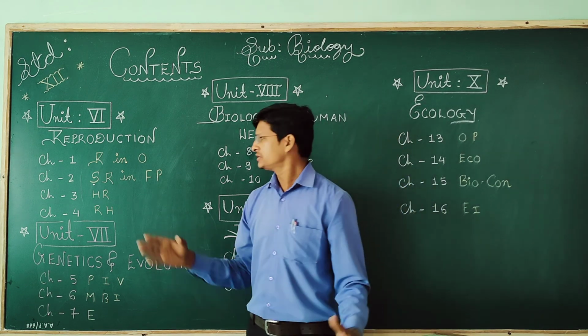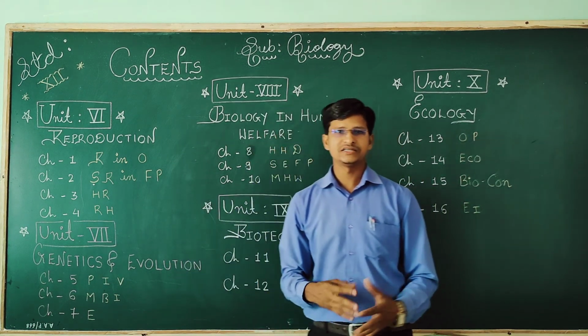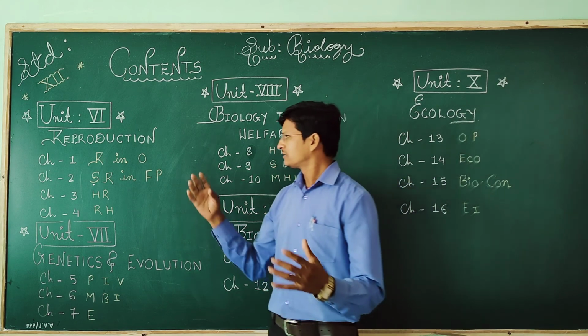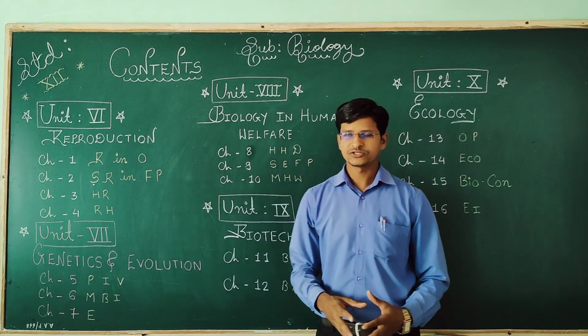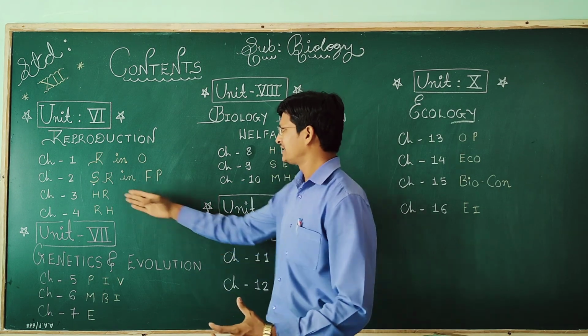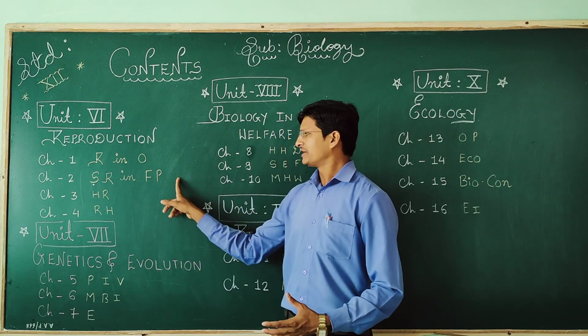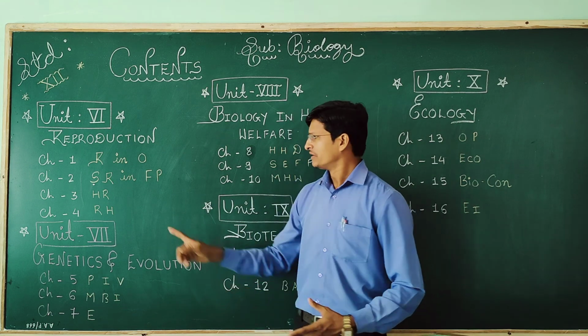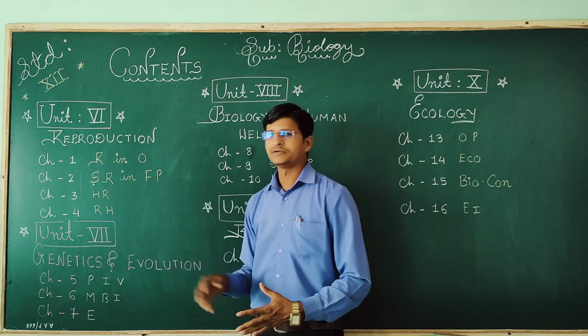My dear students, you know the flowering plants, the typical flower, in which the male and female reproductive parts of the flower and their microscopic structure will be studied. That is sexual reproduction in flowering plants, chapter number 2. Chapter number 3 is what? Human reproduction.